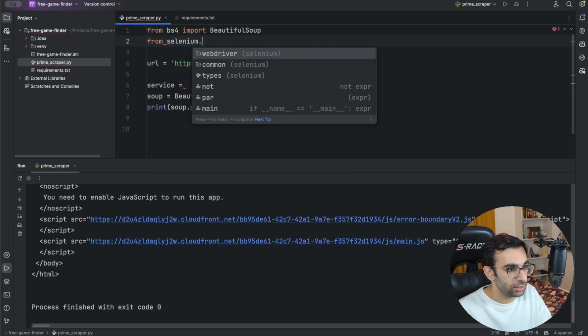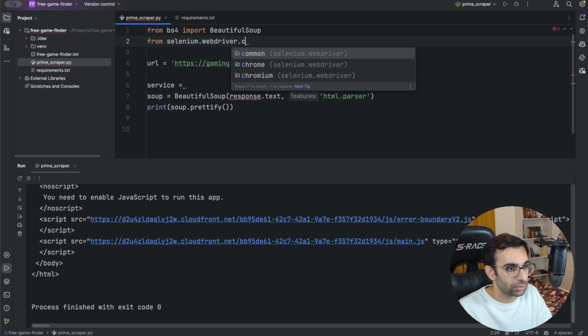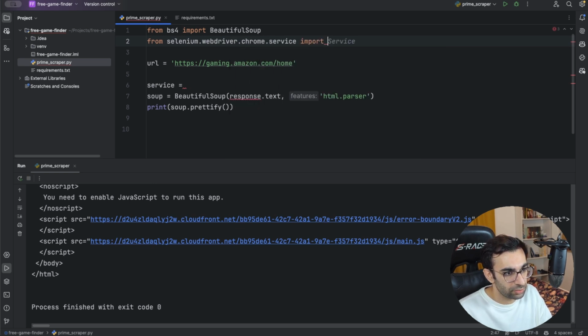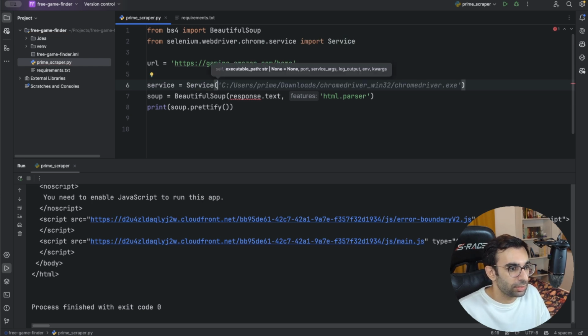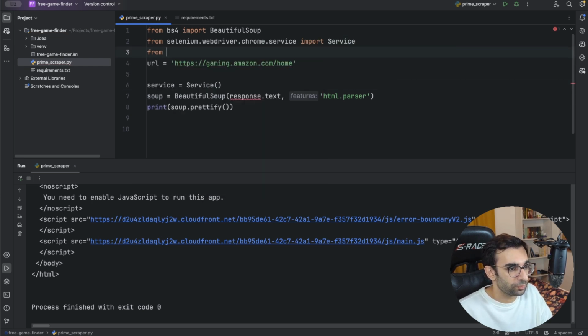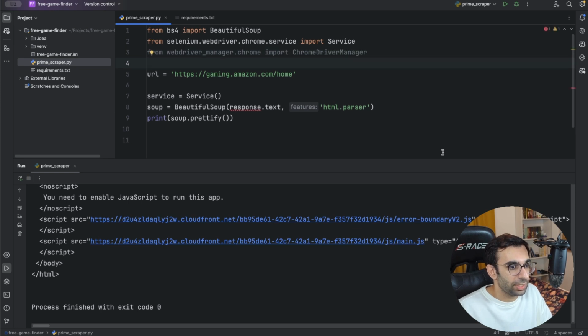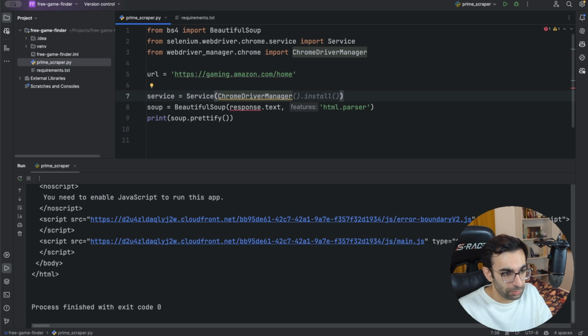It should be in selenium.webdriver.chrome.service, import Service, and here we can do service, and here we need, from the webdriver_manager.chrome, the ChromeDriverManager. And here, as I told you, we use this Chrome driver manager to install the service that we wanted, and then we will pass this to Selenium.